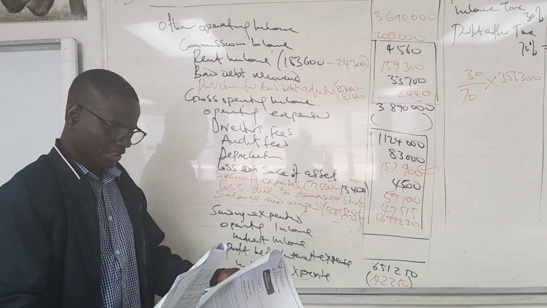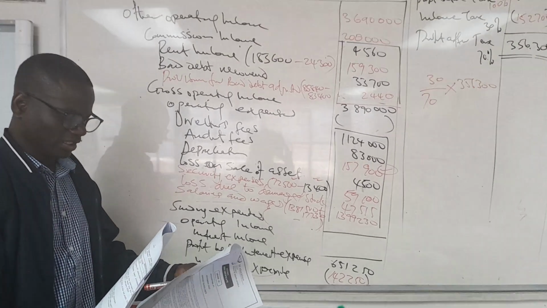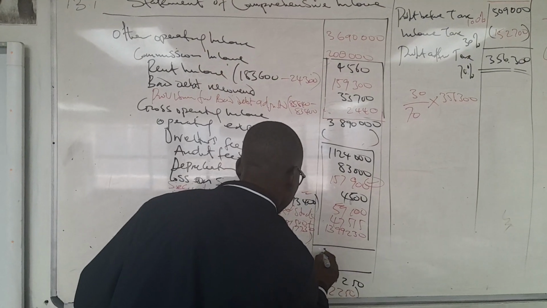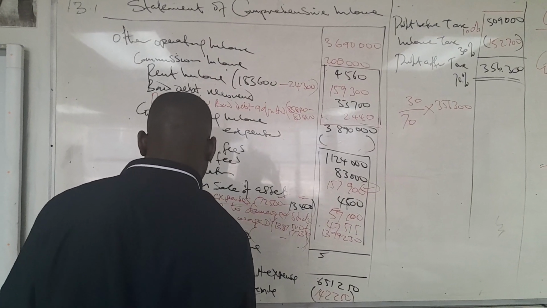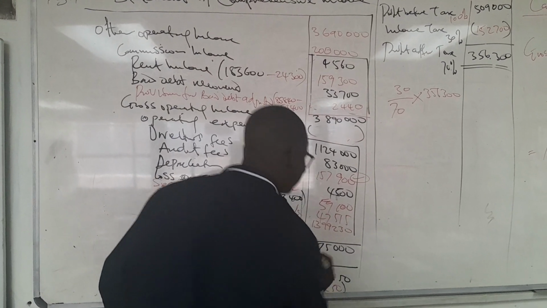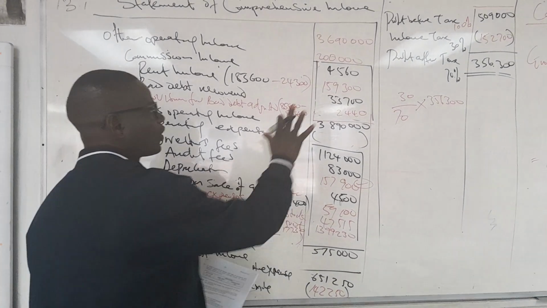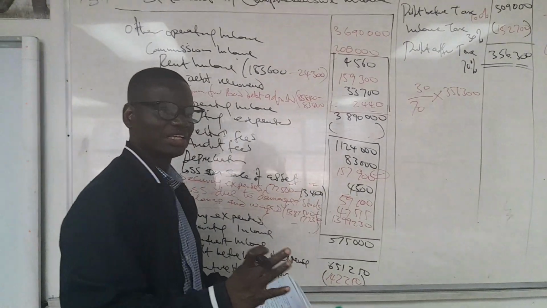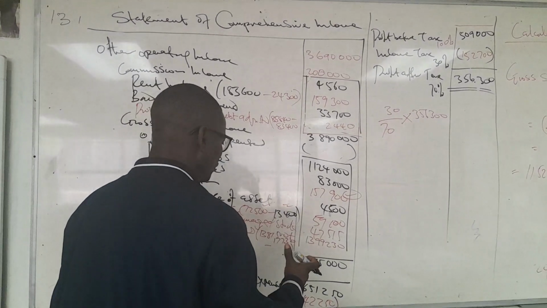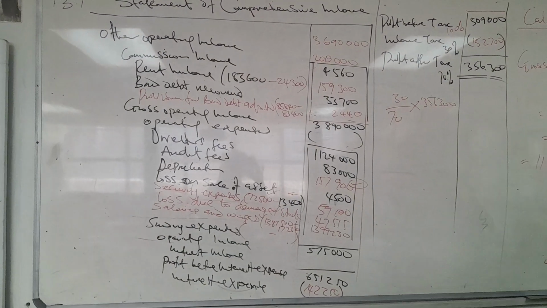Interest income needs to be calculated because operating profit is given to us actually. 575,000 is operating income, in the answer sheet. That's why I say the answer sheet is part of the question paper. There is some information that will be given to you in the answer sheet that you may not find in the question paper. If you don't read it carefully, you don't know what you are getting yourself into, and you will not be able to do it right.